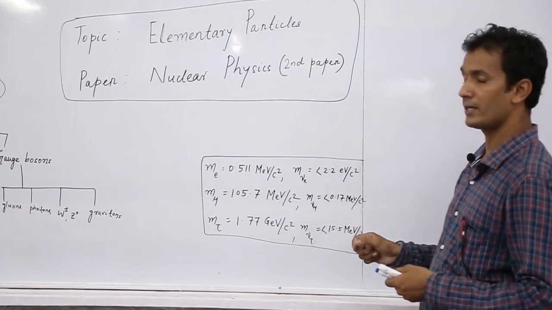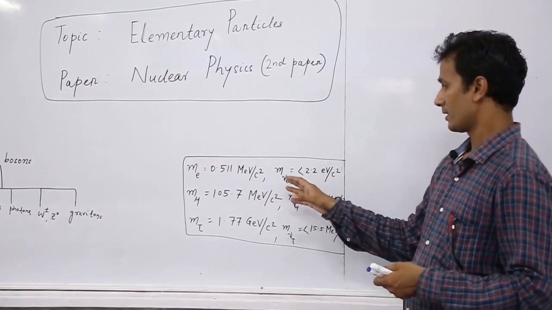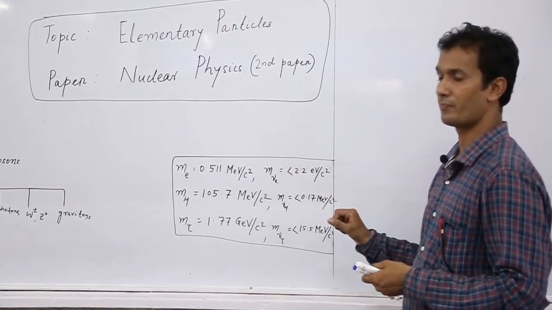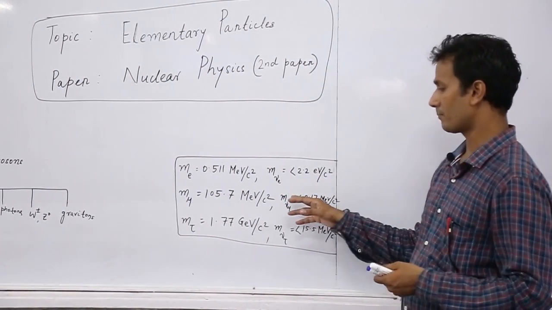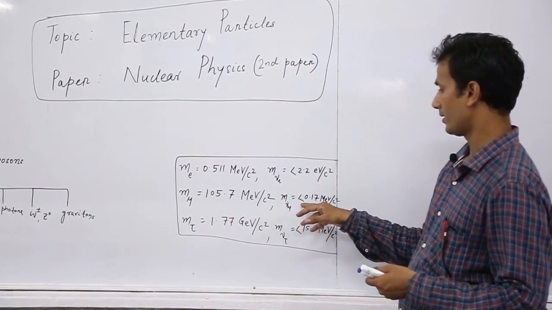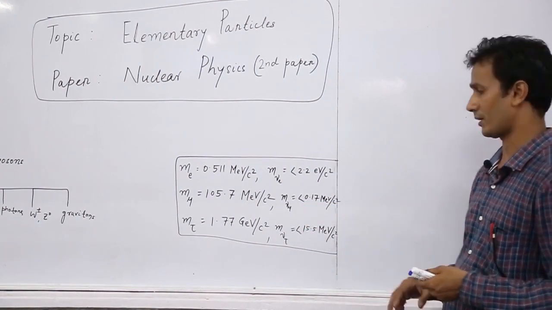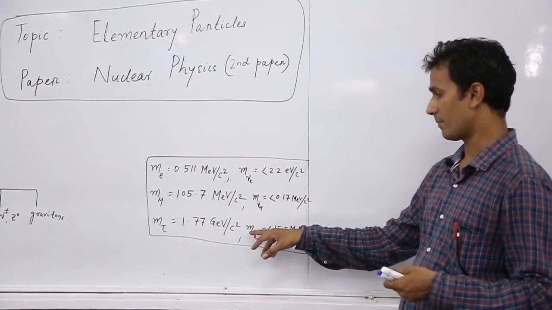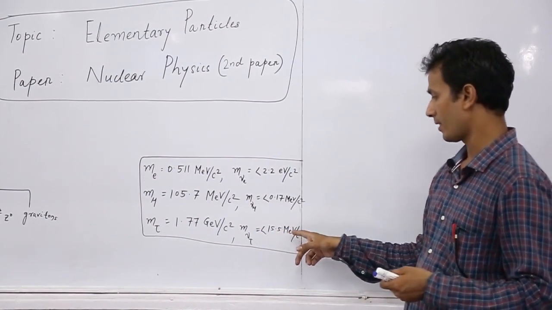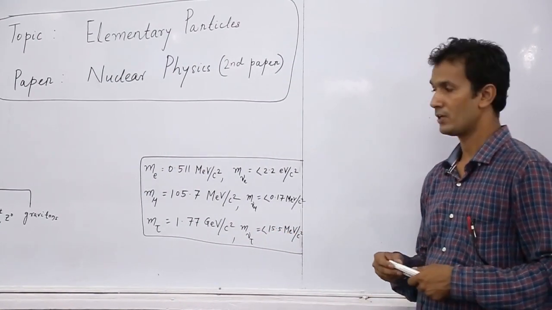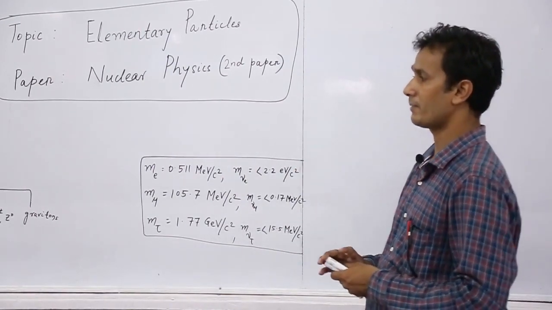And then their corresponding neutrino particles. The mass of electron neutrino is very small and negligible, less than 2.2 electron volt per c square. The mass of muon neutrino is less than 0.17 MeV per c square. And the last one, the mass of tau neutrino, is less than 15.5 MeV per c square. So these are all about fundamental interactions and elementary particles.